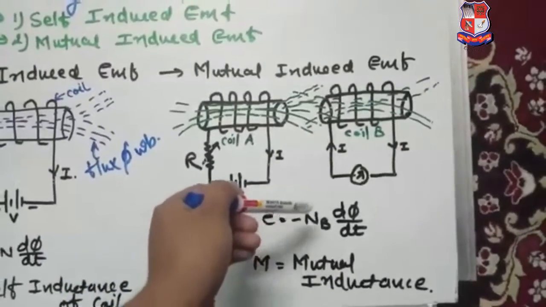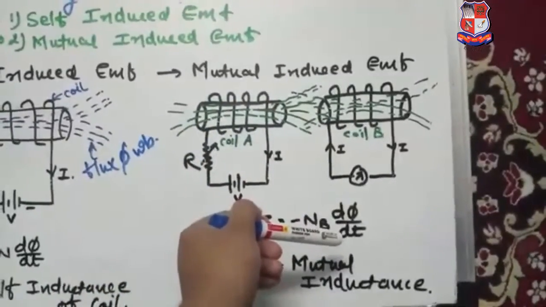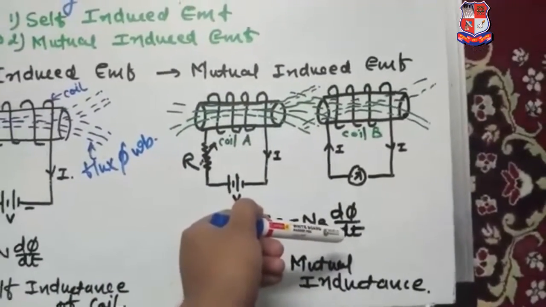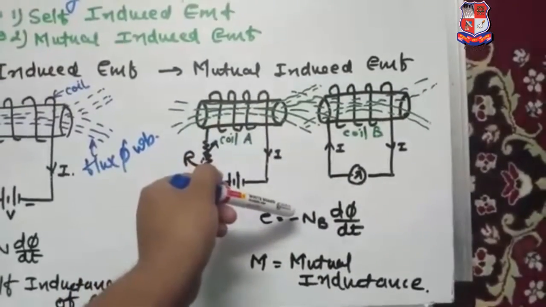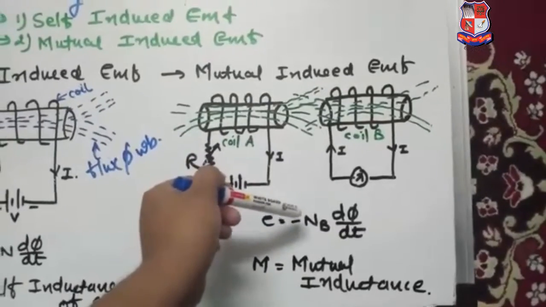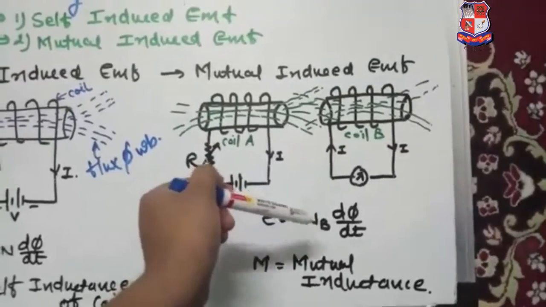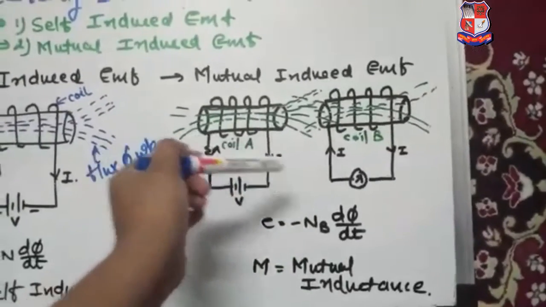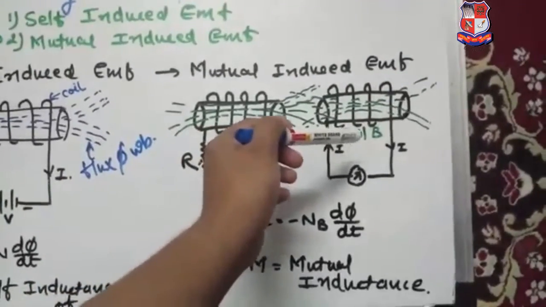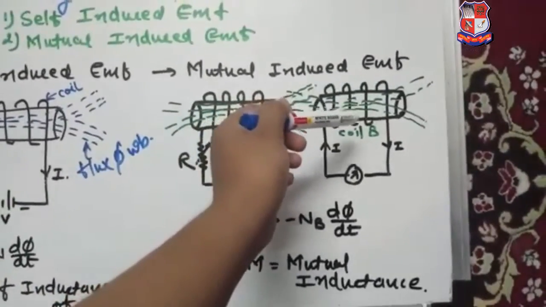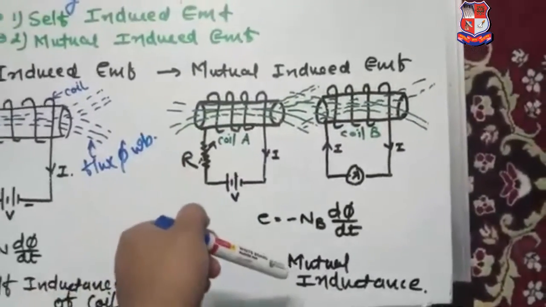where NB is the number of turns of coil B, and d phi by dt is the rate of change of flux linkage. Now what is mutual inductance? See here, the minus sign represents Lenz's law, which opposes the cause which produced it, and here the cause is the change of current in coil A. So it opposes the change in current in coil A. Mutual inductance means the property of coil B to oppose the change in current of coil A.